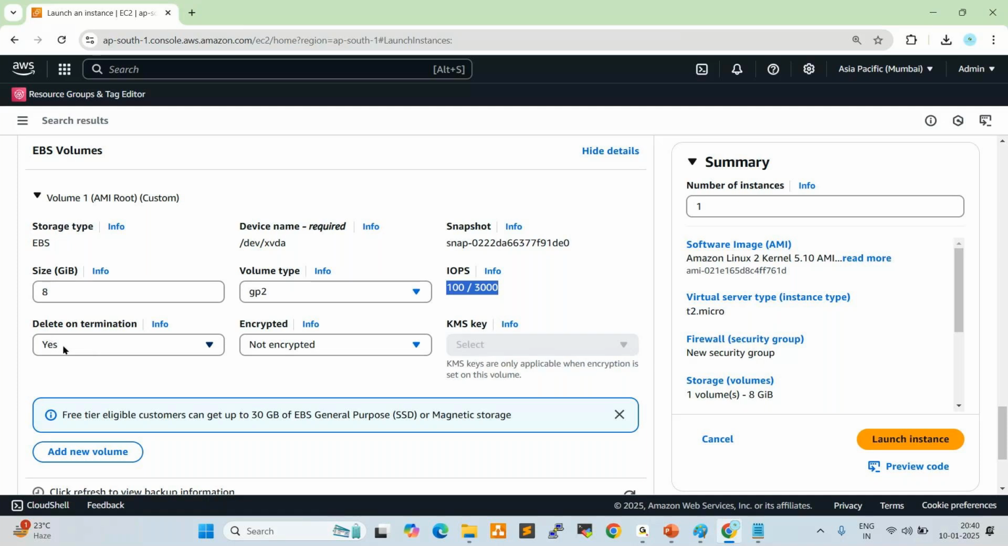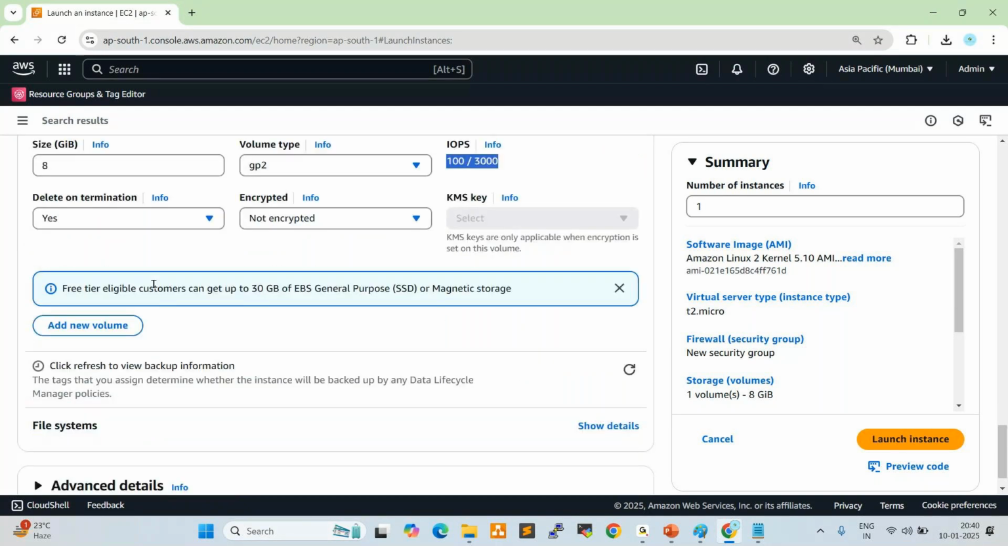If you select yes, what will happen? When we delete our server, as per the project team requirement, along with the server, what will happen? The storage will also be removed. If you select no, the server will be gone, but the storage will be available, right? So this we need to keep in our mind.